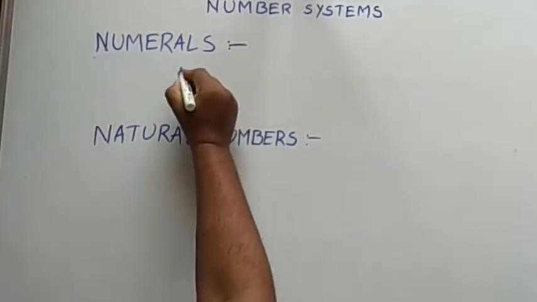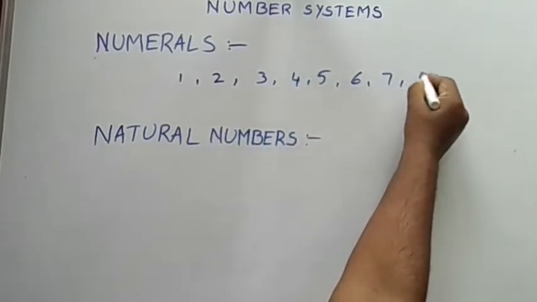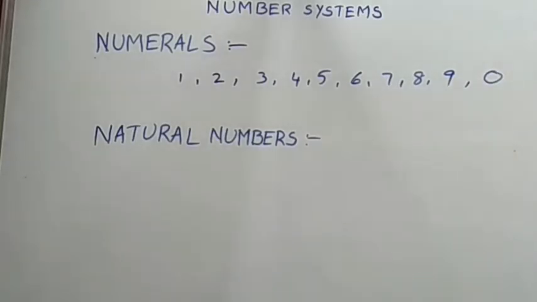So 1, 2, 3, 4, 5, 6, 7, 8, 9, and 0, that means 1 to 9 and 0. These digits are called numerals. By using these numerals, we can write numbers. In that, the first one is natural numbers. The numbers which we are able to count are called natural numbers.